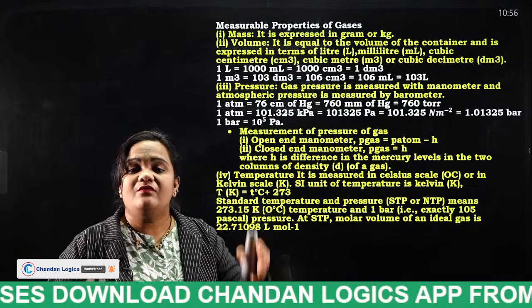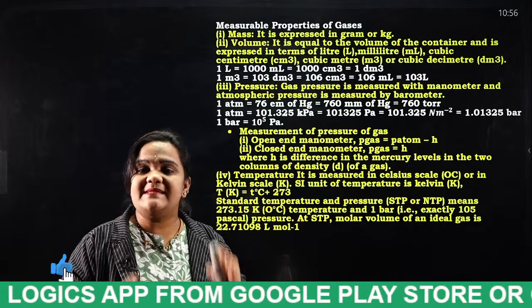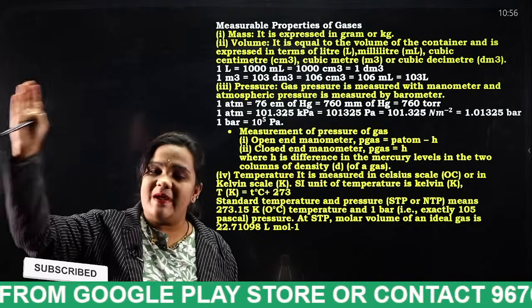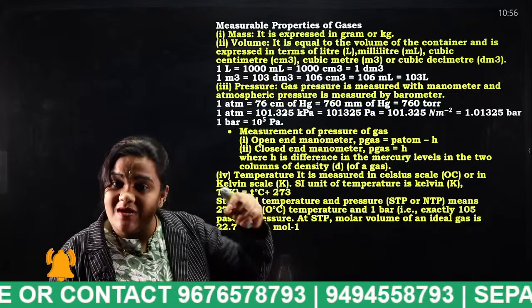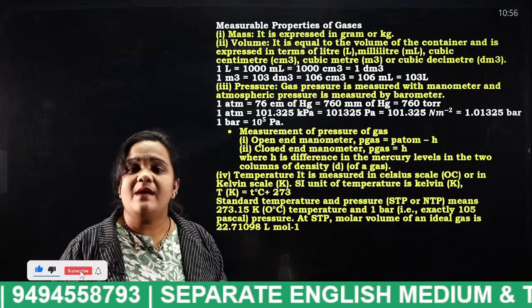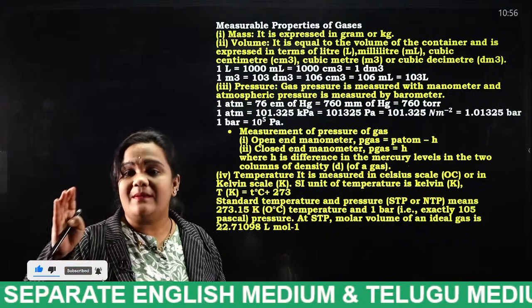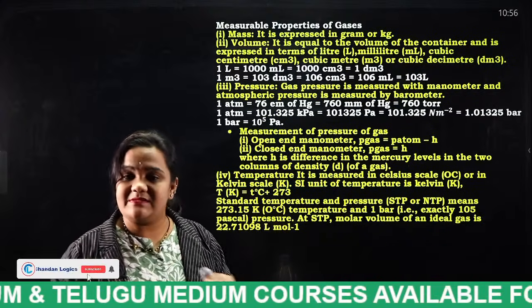For example, when I am on the earth, I have a certain mass. In the same way, when I reach space, my mass is also the same. When it comes to weight, my weight is x kgs. When I reach space, my weight becomes 1 by 6th, like x by 6. So that is the difference between mass and weight.